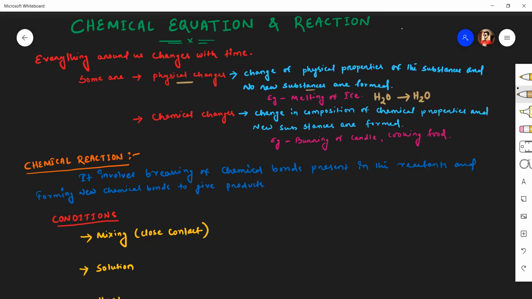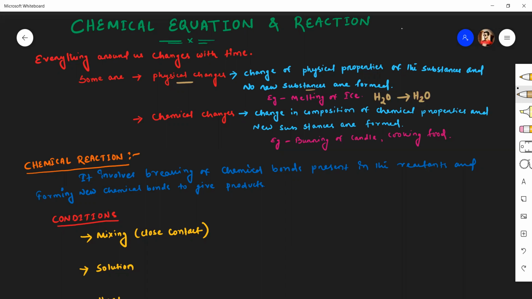In chemical change, the chemical properties change and new substances are found, like burning of candle. If you burn a candle, carbon dioxide gas will evolve. If we cook food, new substances are formed. So there are some physical changes and chemical changes. So what is a chemical reaction?